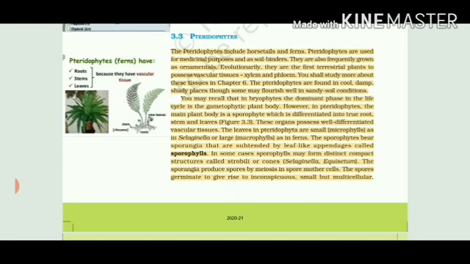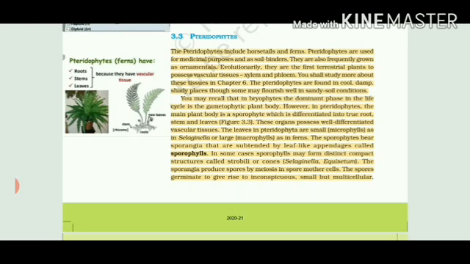So what was a habitat? Aquatic. Number second, we have talked about bryophytes. Again, we have said that they are called amphibians of the plant kingdom, meaning they require water. Either they can grow in water or they can grow on land. But again, the condition is the land should be humid, it should be marshy, it should have some moisture around it, right? But pteridophytes, they can easily grow on the land.